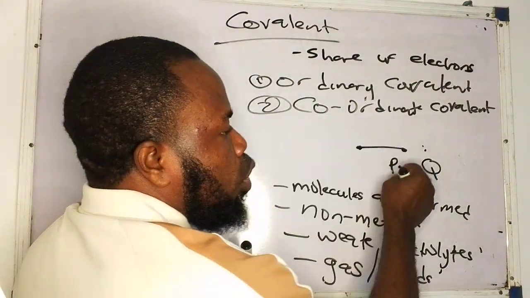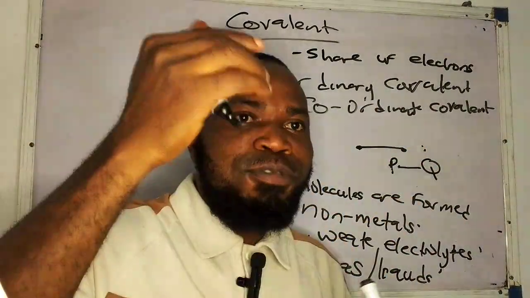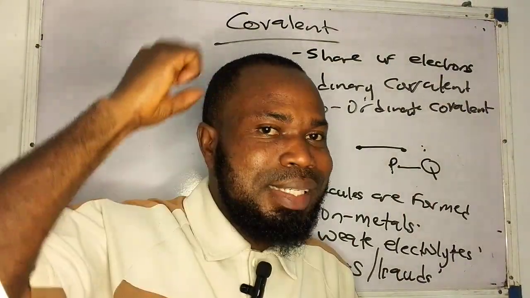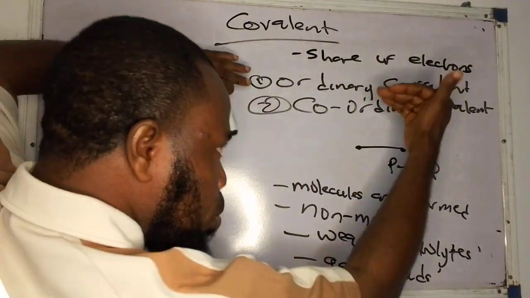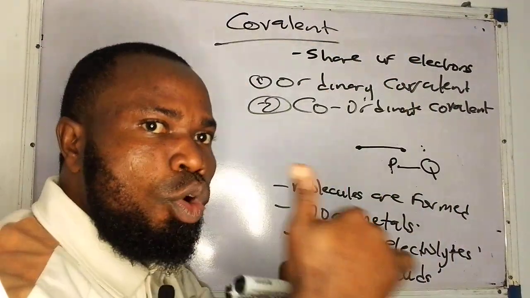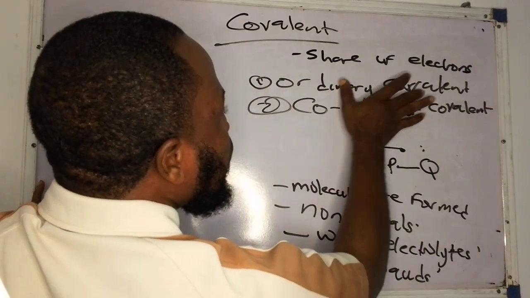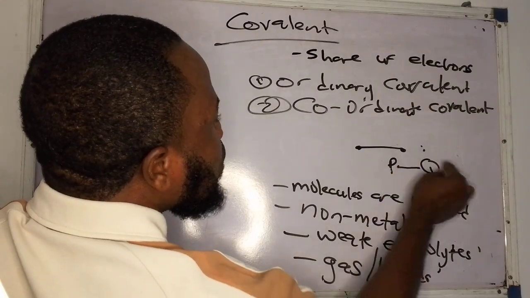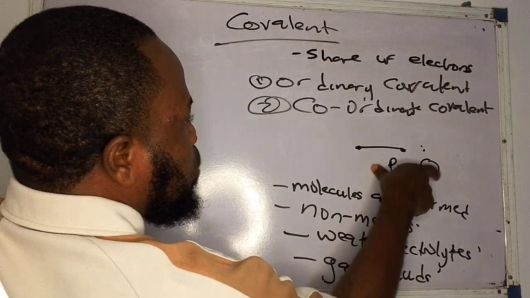You're seeing it now. Because me, I need to be complete. This guy needs to be complete. Remember, our rule here is that elements combine together in order to attain stability. Now, this is just a preamble of what you should know. We are going to break it down. That's why I said this video on chemical bonding, we have a series. Now, ordinary covalent bond involves the share of electrons, but the electrons being shared are donated equally by the combining species, elements or atoms.